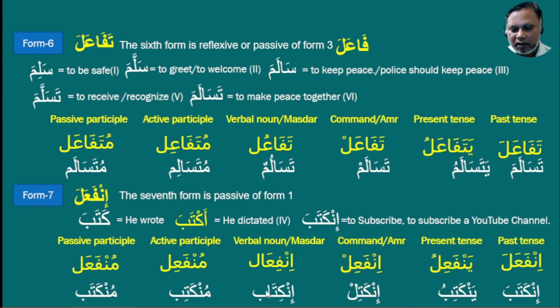There is a long vowel between ba and ta, so it will be inkitab. Active participle will be munkatib and passive will be munkatab. Munkatib, munkatab. This is our Form 7 verb.